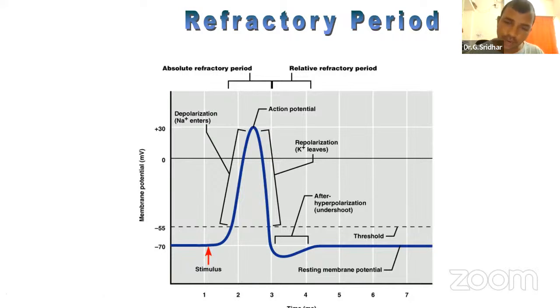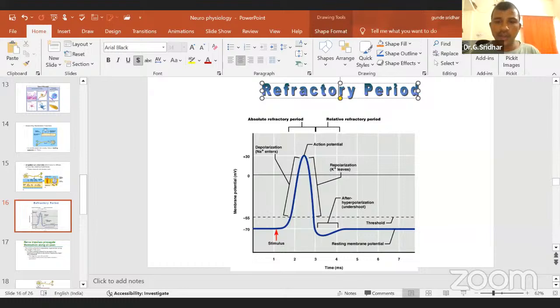First, we'll discuss what is polarization, what is depolarization, what is repolarization, and what is hyperpolarization. How a neuron is depolarized, how a neuron is hyperpolarized, how a neuron is repolarized. First, what is polarization? Polarization means ionic equilibrium around the cell membrane.